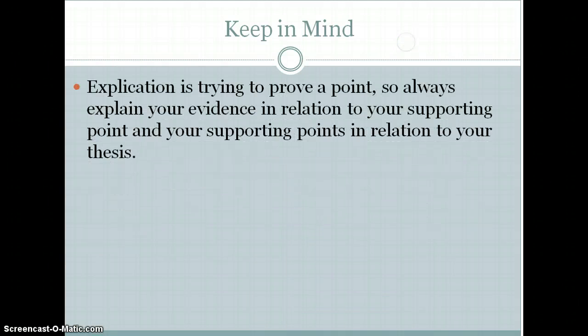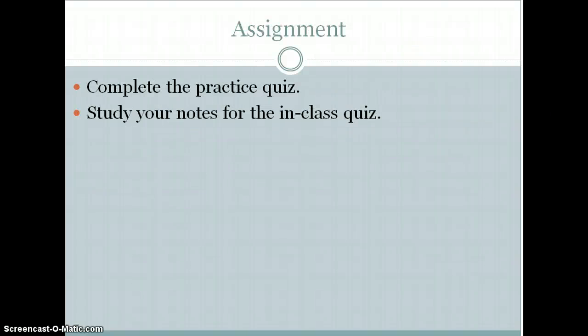Keep in mind, explication is trying to prove a point, so you always need to explain your evidence in relation to your supporting point and your supporting points in relation to your thesis. You also need to cite your work. When you are done with the video, go back and re-watch if you need more for comprehension, or complete the practice quiz and study your notes for the in-class quiz.